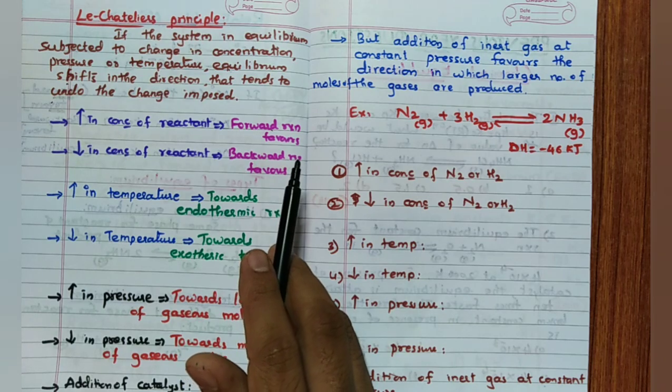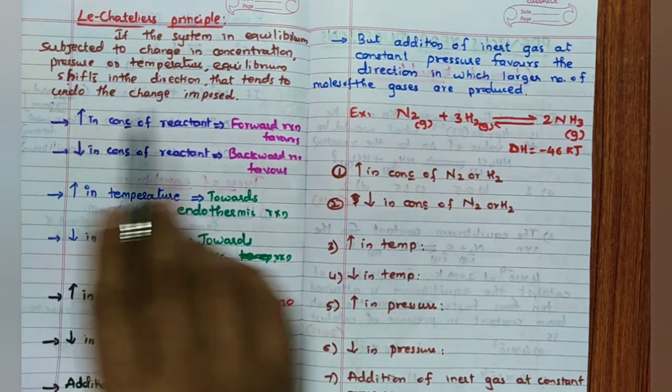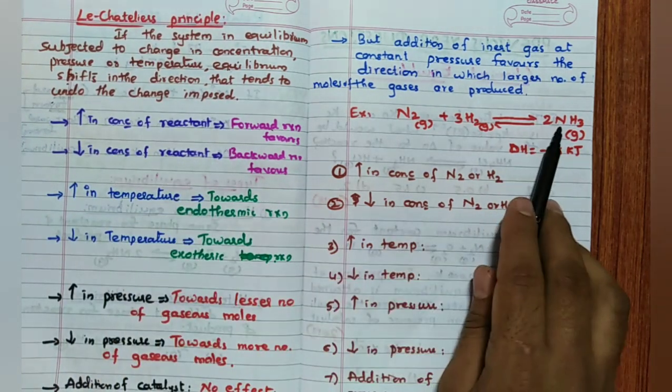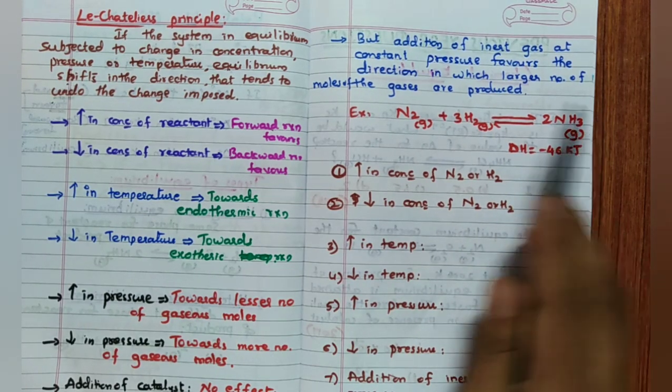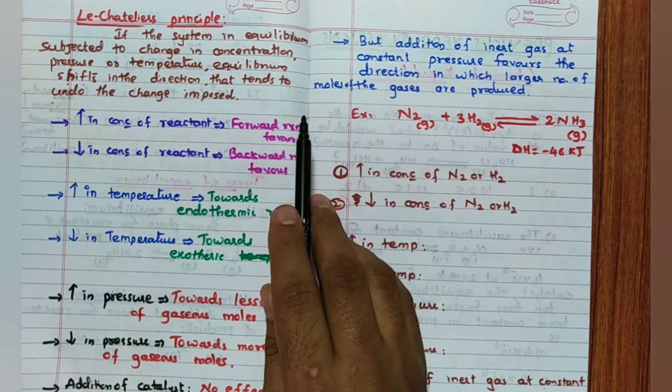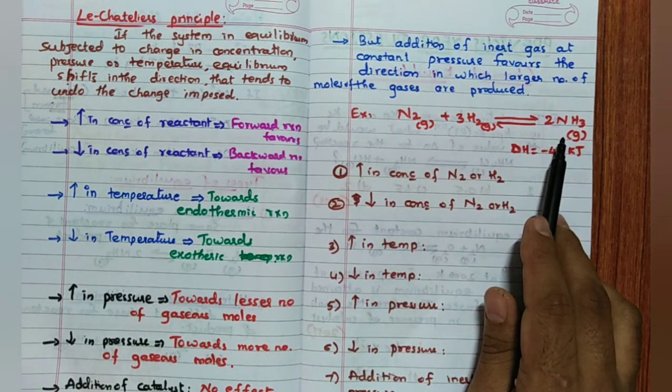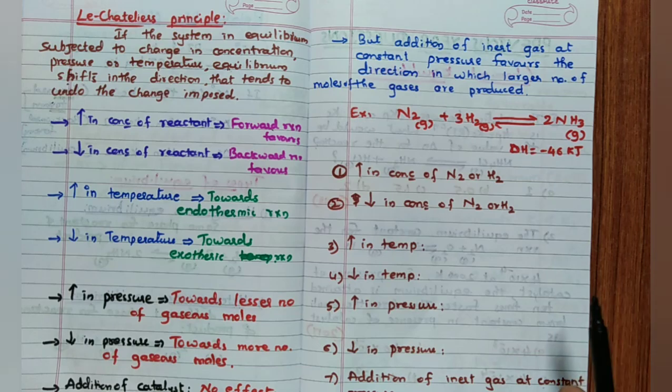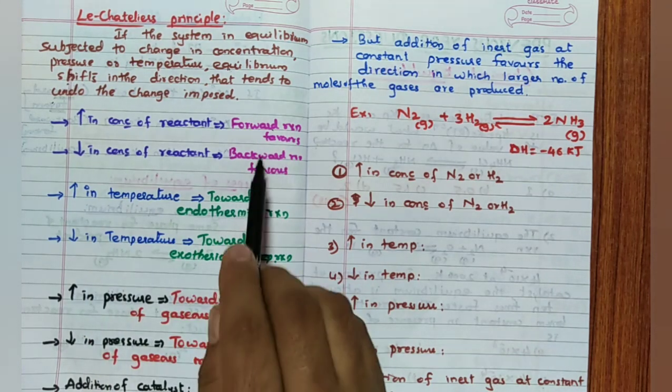You can consider it with respect to product also. If you increase the concentration of the product, product is more, reactant is less. Increase the concentration of the product, remember, backward reaction is favorable. Decrease the concentration of the product, forward reaction is favorable. Like that, remember. So that is forward and backward.